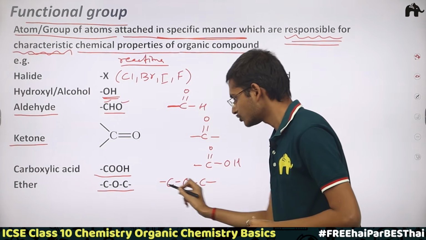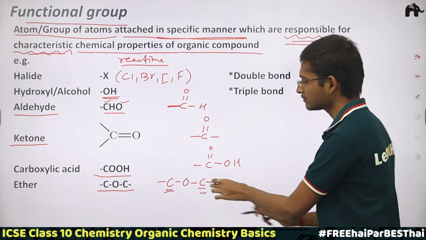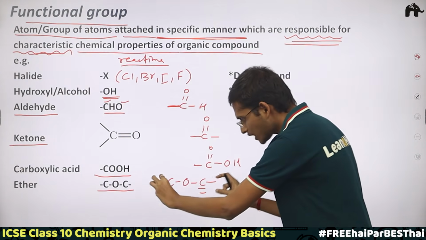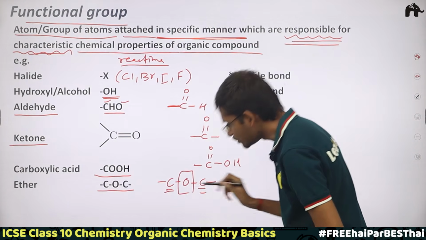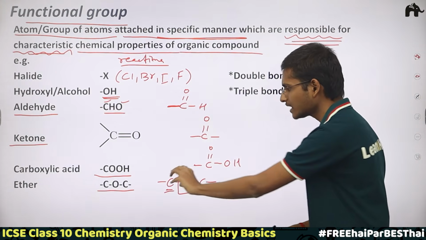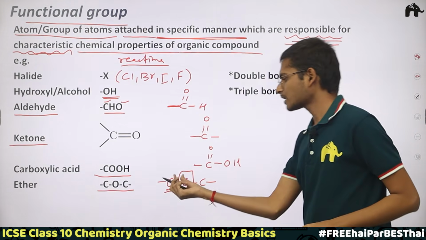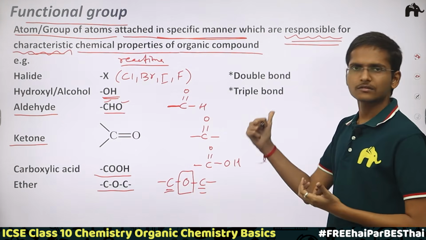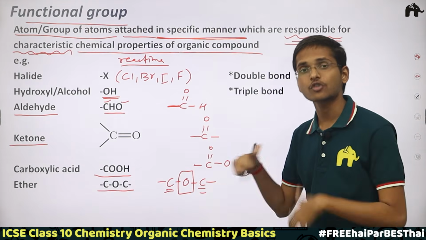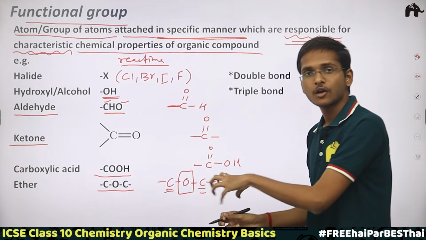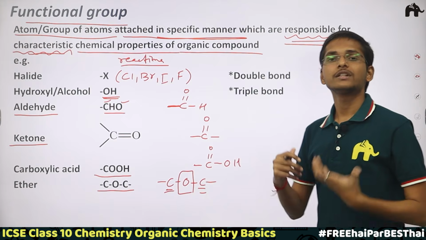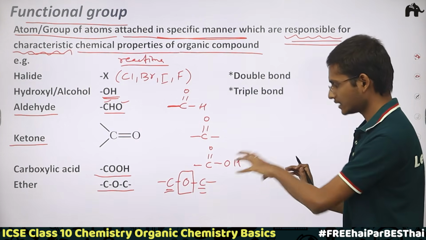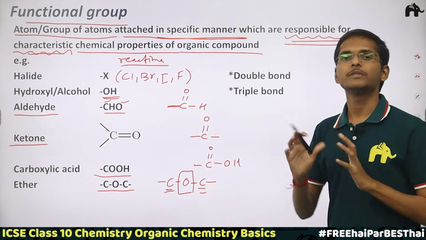And like ether, here you would find the COC linkage. Both these carbon atoms are part of carbon chains, and both the carbon chains are linked by this oxygen. Each can be simply a carbon group, or an alkyl group, which we will see later on. Next we are going to see what an alkyl group is, in order to understand how these functional groups are linked and form the derivatives of hydrocarbons. So for ether, just remember the COC linkage. In the next slide it would be clear to you.